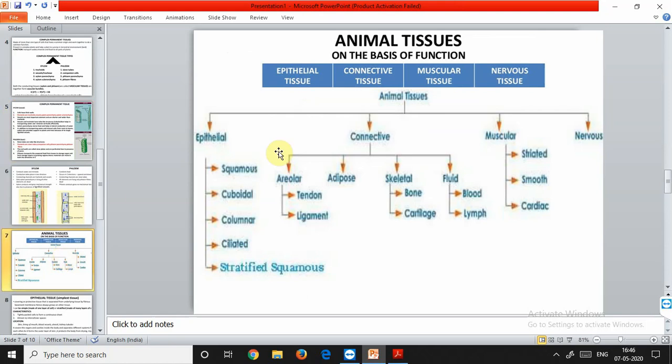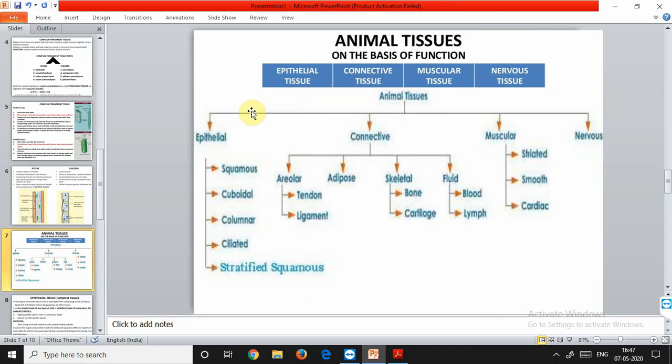Now the animal tissues. Breathing is one of the most vital activities of humans. We all know that when we breathe, we can in fact feel the movement of our lungs and diaphragm. So how do these parts of our body move? For breathing, we have specialized cells in our body called muscle cells. The contraction and relaxation of these cells results in movement. So for movement, we need muscle tissues.